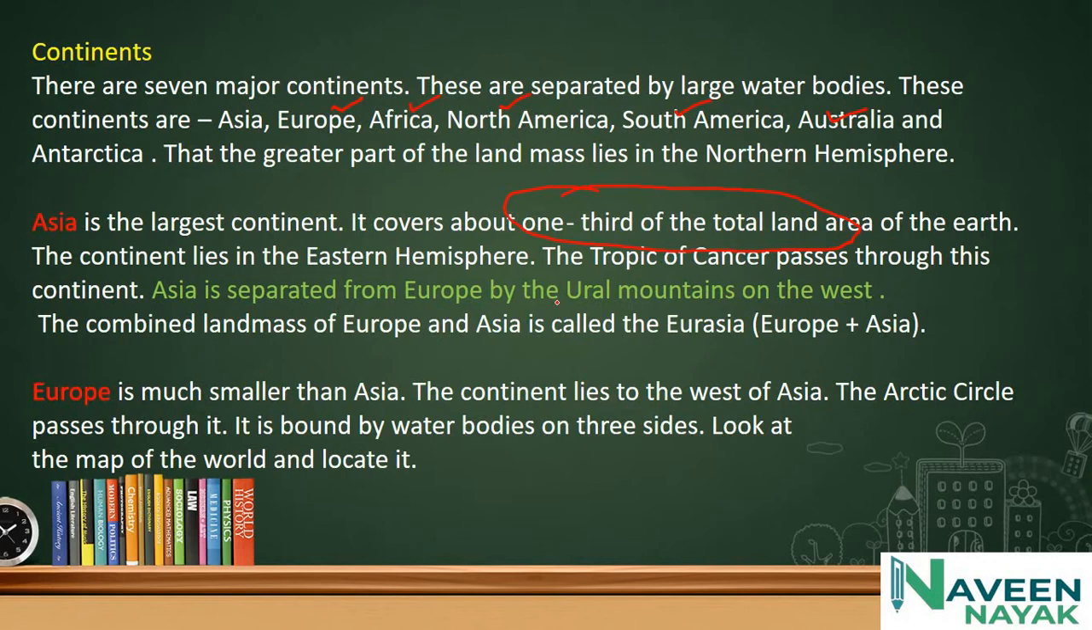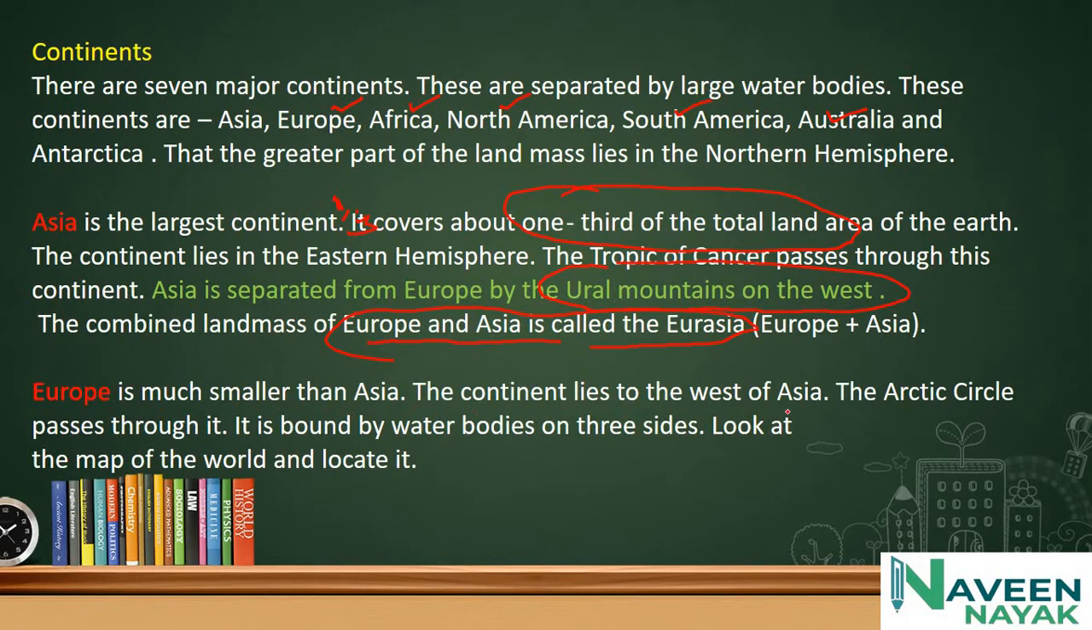Asia is separated from Europe by the Ural Mountains on the west, and the combined landmass of Europe and Asia is called Eurasia. Remember this. Asia is the biggest landmass, with one third of the total area, and India is in the Asian continent. Europe is much smaller than Asia.